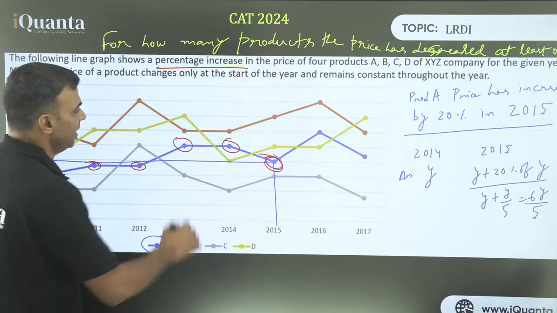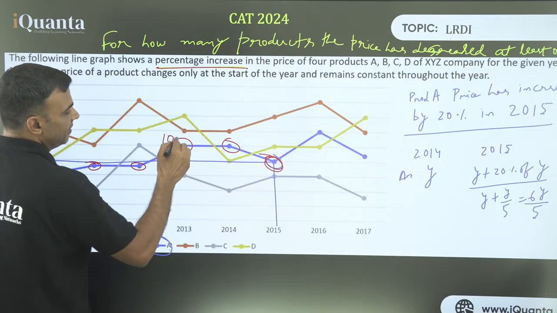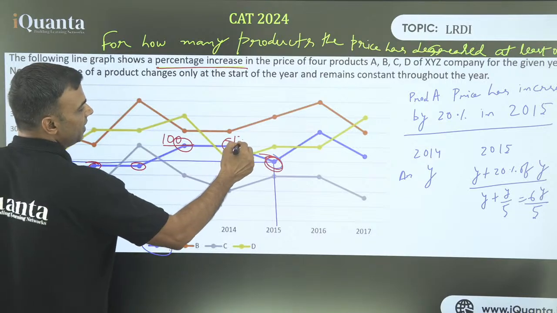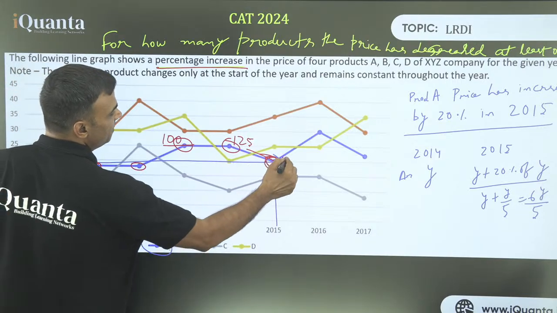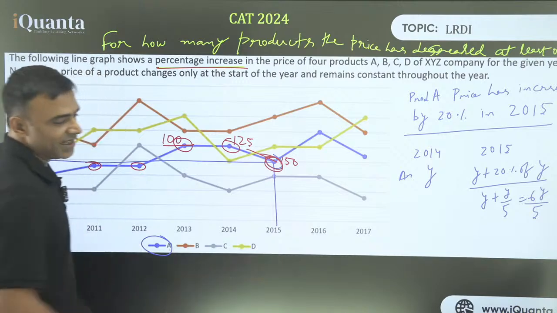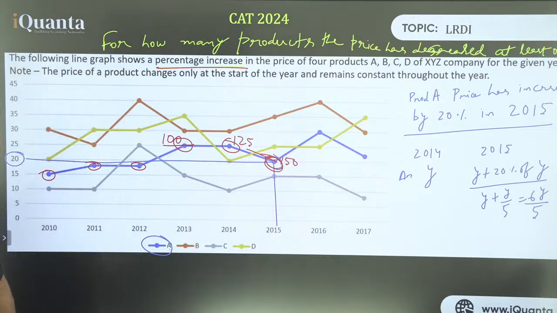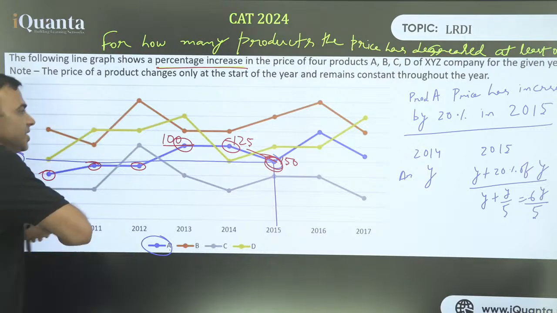For example, if I take the price here as 100, then here it will be 125 and here it will be 150. So the price will keep increasing, it's just that the percentage change differs, and for C also. Do you see a negative? Decrease will happen only when there is a negative value of percentage change. Here all of them are percentage increases. Check carefully, all of them are percentage increases.